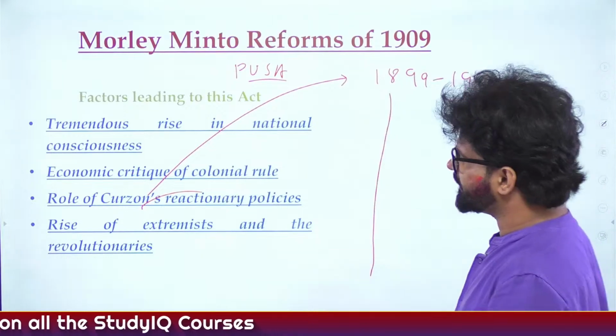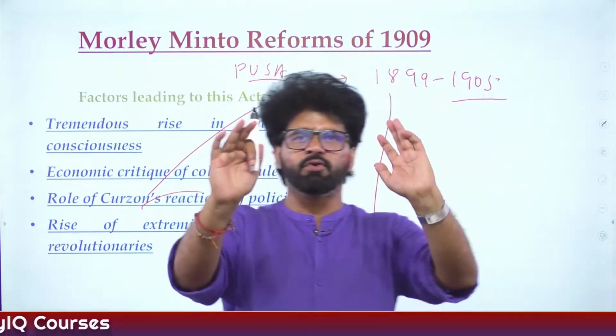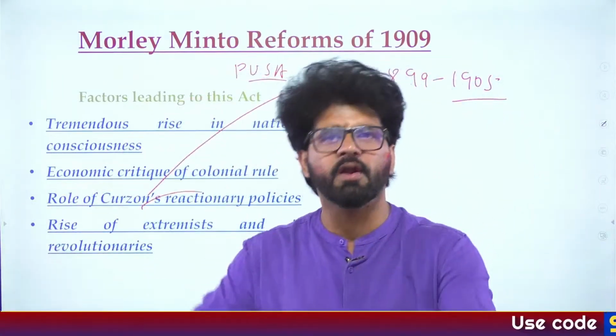Rise of extremists and the revolutionaries. So 1885 to 1905, that was the moderate phase.